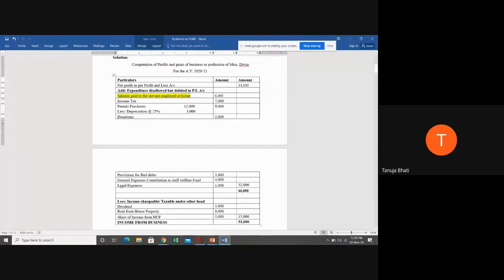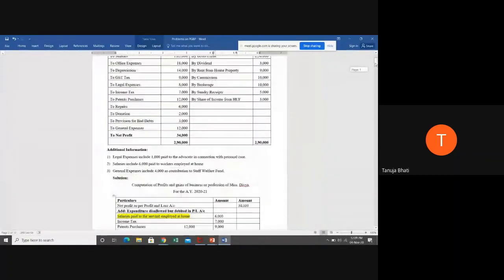Now, next is legal expenses. How much of legal expenses is disallowed? 1,000. Why are we disallowing this legal expense? Because it is relating to a personal case, and we have clearly seen that any personal expenditure should be disallowed. When I say disallowed, it means it should be added back to the net profit.